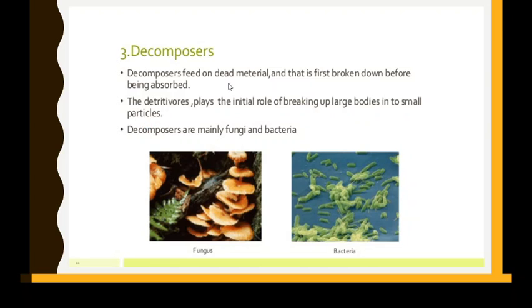Okay. So detrivores play the initial role of breaking up large bodies into small particles. They cannot eat the large bodies all at once, so that is why they break them down. We do not swallow immediately either. We also break the food into simpler substances, right? So the decomposers are mainly fungi and bacteria.